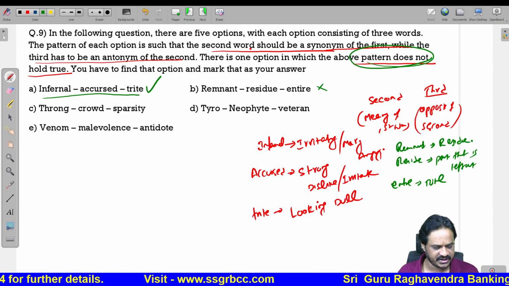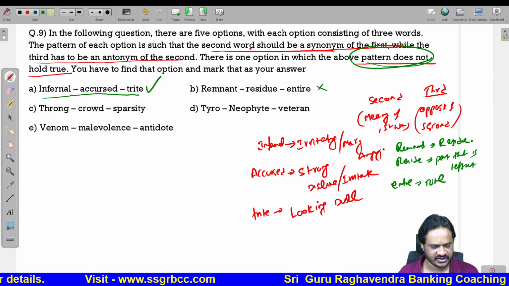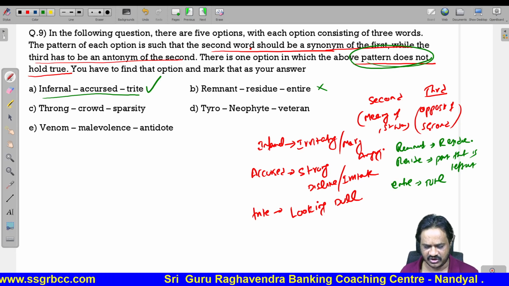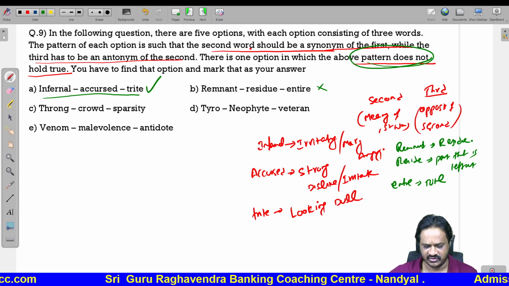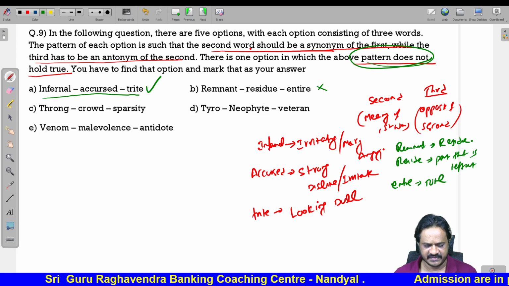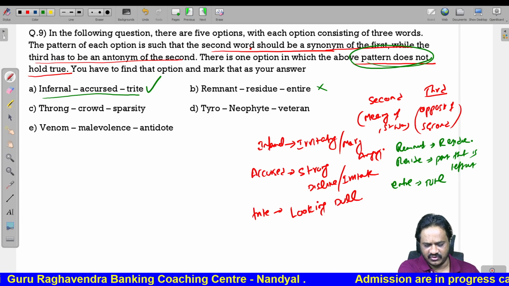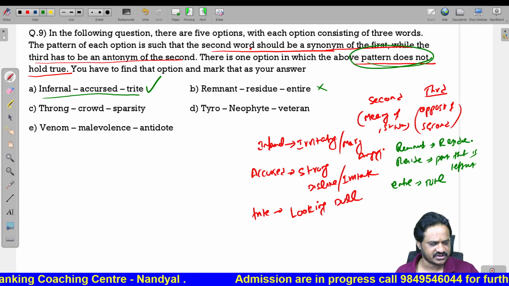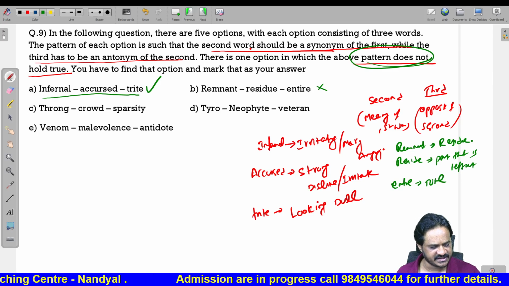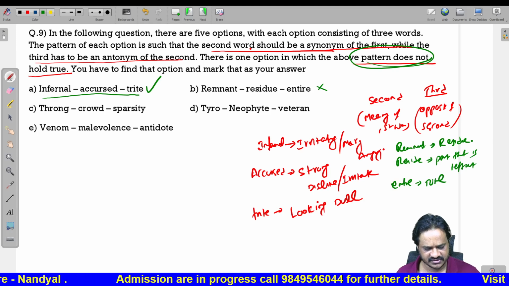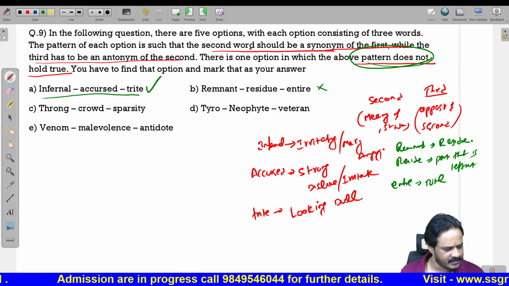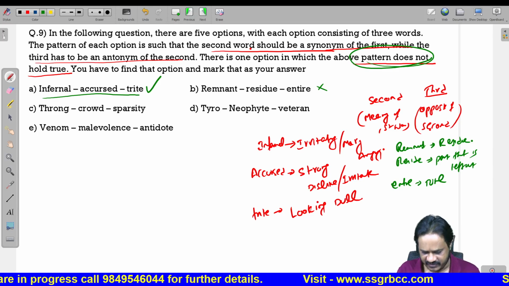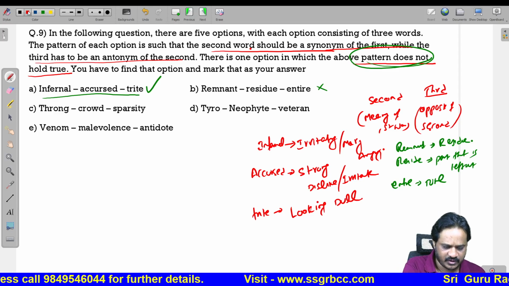Next, T-H-R-O-N-G. Here throng, then crowd, then sparsity. Throng, crowd and sparsity. Here throng means a large density of population.